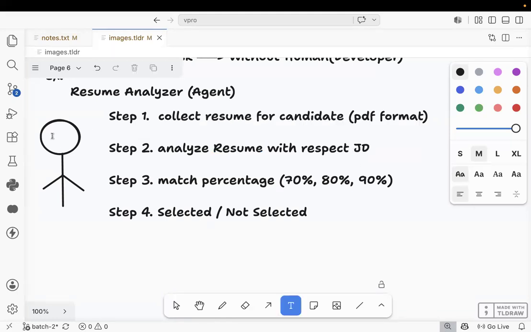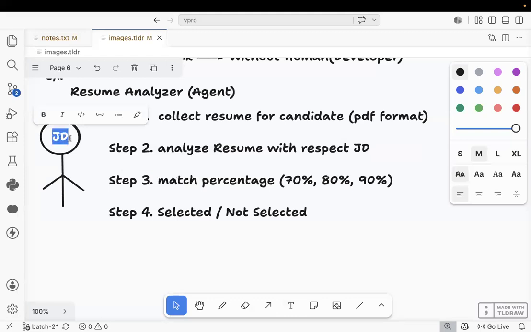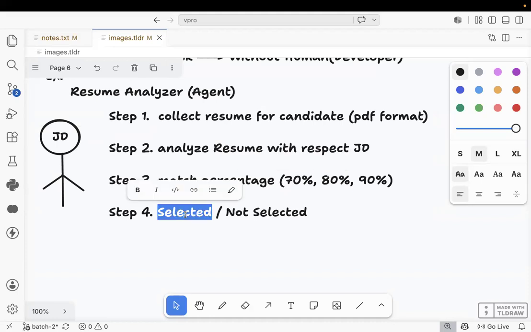Inside the robo, we have the JD. The HR will feed the JD itself. Next, this robo will calculate the match percentage, how well your resume matches the JD, like 70%, 80% or 90%. Based on the matched percentage, the robo will decide whether your resume is selected or not. Got it or not? This is the agentic AI.